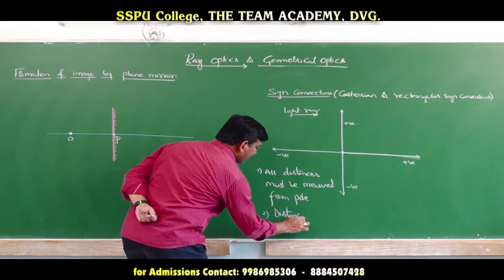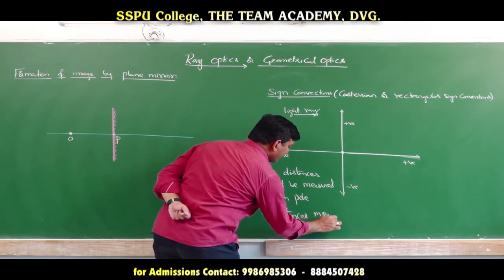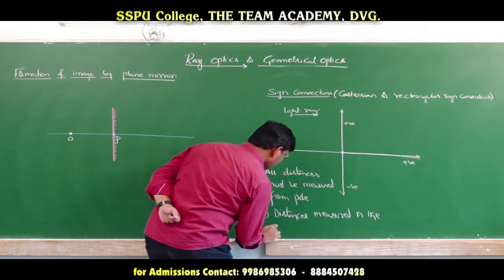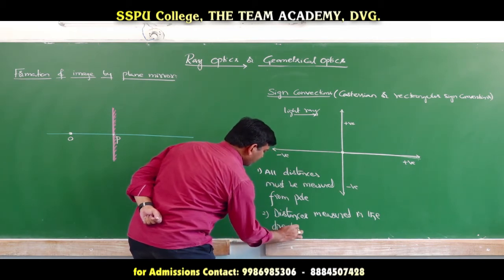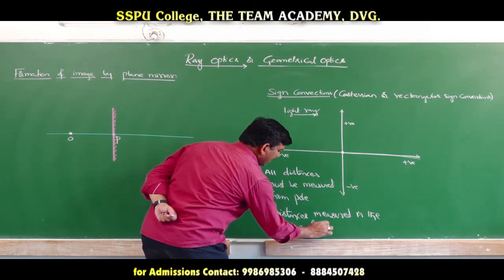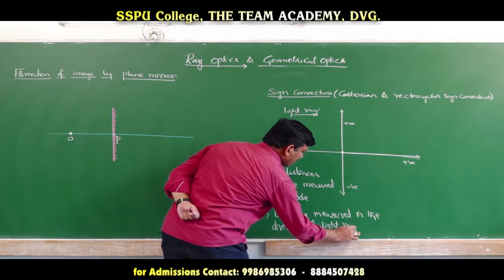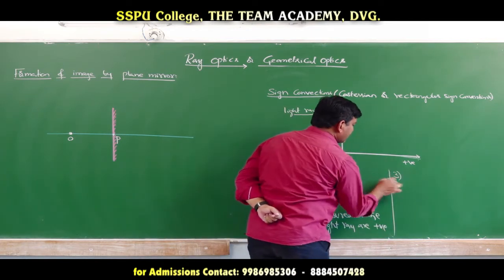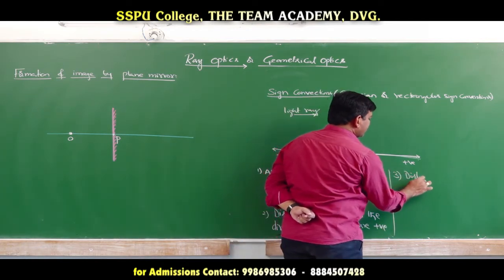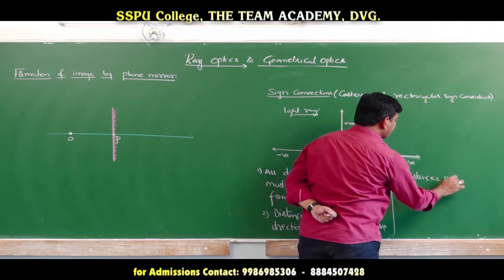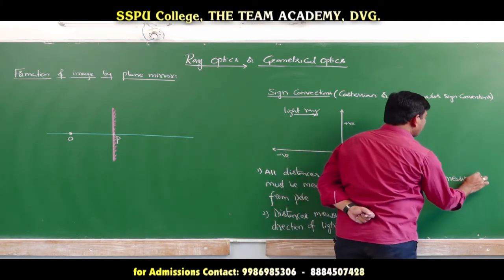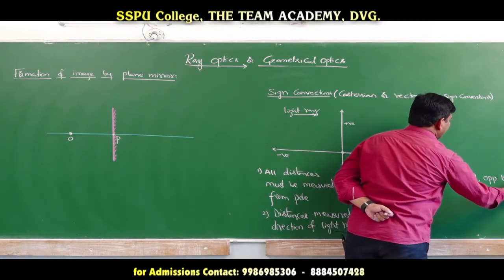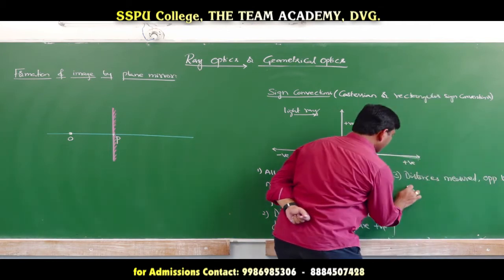Distances measured in the direction of light ray are positive. Third point, distances measured opposite to light ray are taken as negative.